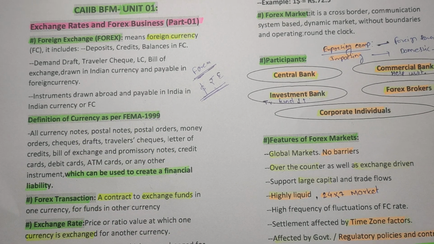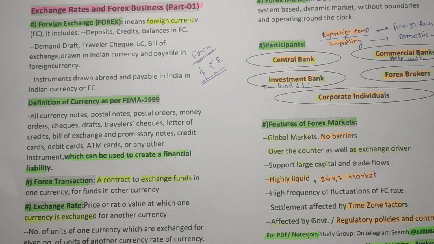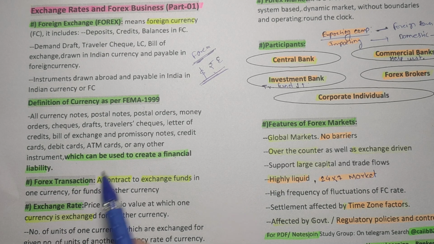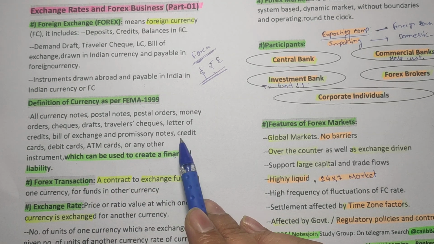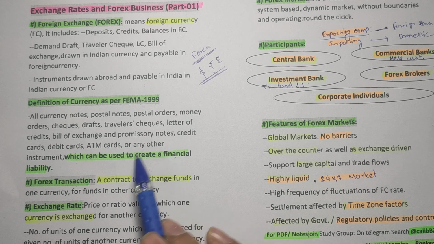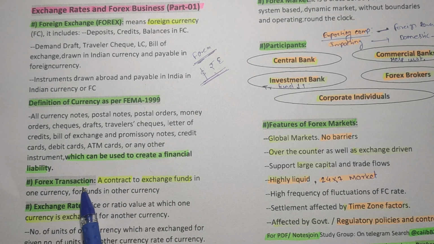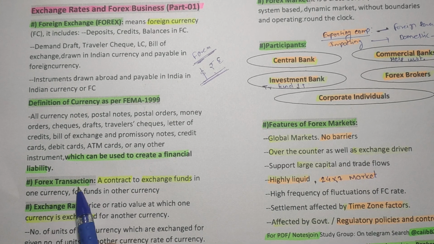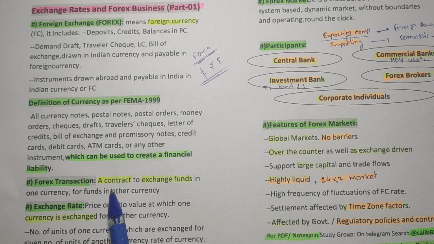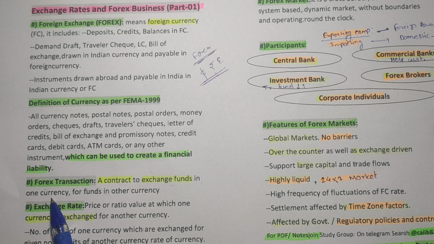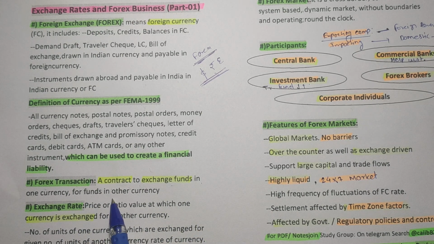So friends, let's come back to our main topic. What is a forex transaction? When we exchange dollars for rupees or a different currency, what is that transaction? See friends, a forex transaction is a contract to exchange funds in one currency for funds in another currency.